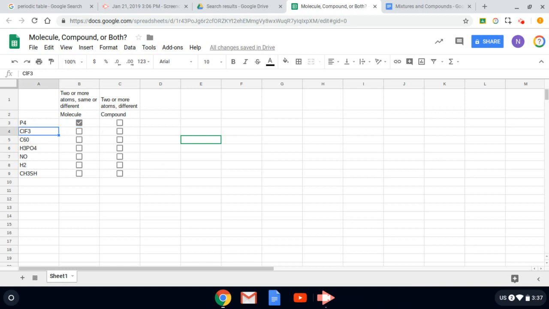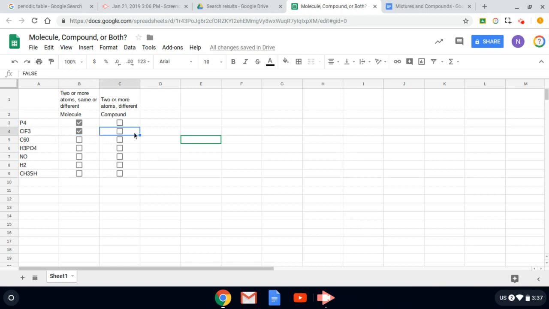ClF3, so that's 1 atom of chlorine bound together with 3 atoms of fluorine, chlorine trifluoride. Can we consider this a molecule? Yes! Because it doesn't matter with molecules. They could be the same or different. They are different in this case. It doesn't matter anyway.